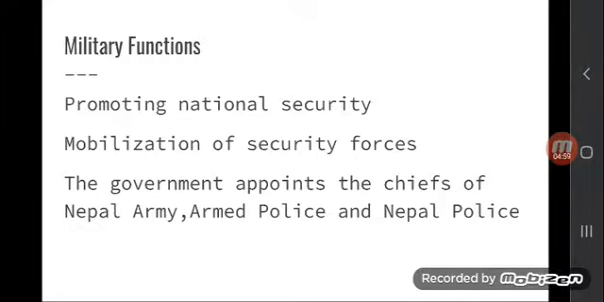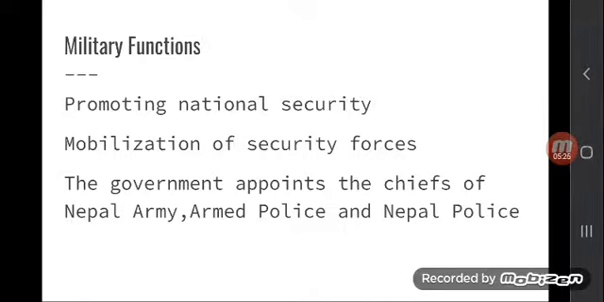Another important function of the executive is the military function. The country has military security forces, and the executive has the authority to control them and to mobilize them to defend the country against enemies, to defend our geographical heritage, and to protect the country's territory.